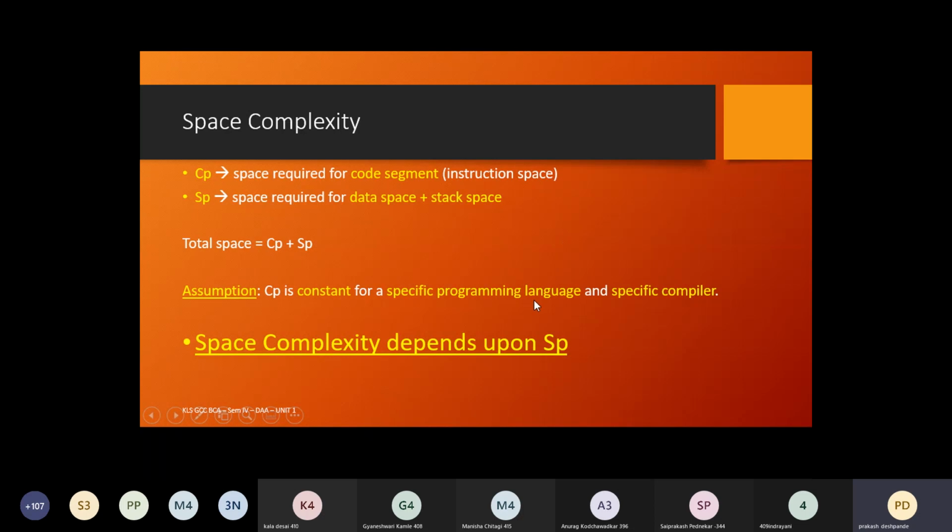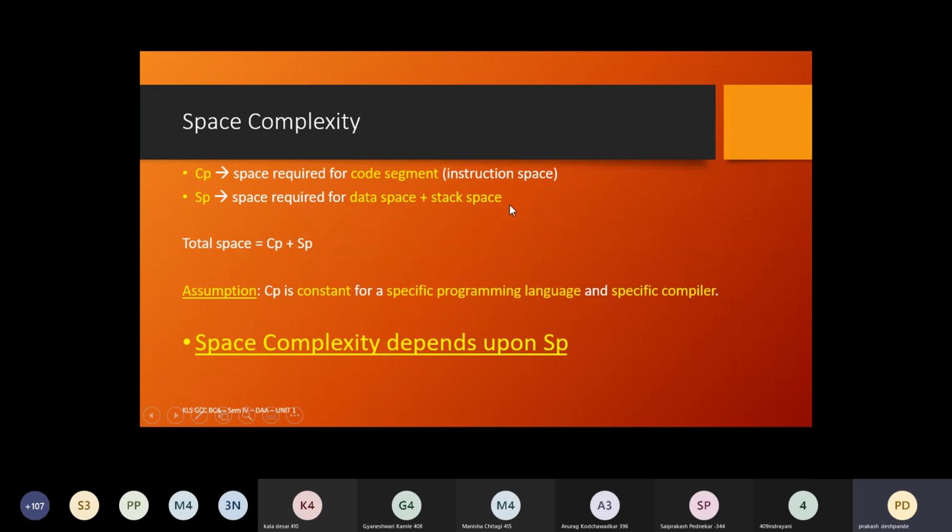So from now onwards, if there are any exercises to find out the space complexity, we are only going to calculate the memory space required by the data space plus stack space.